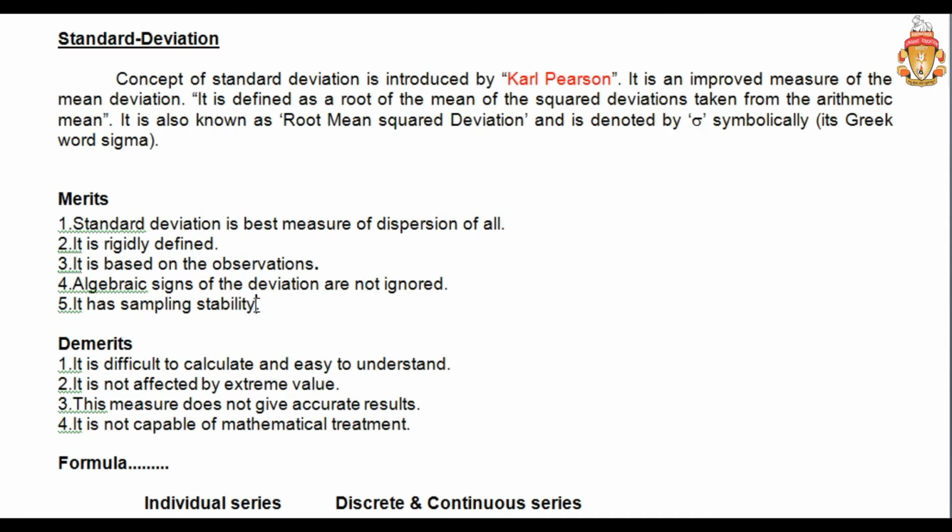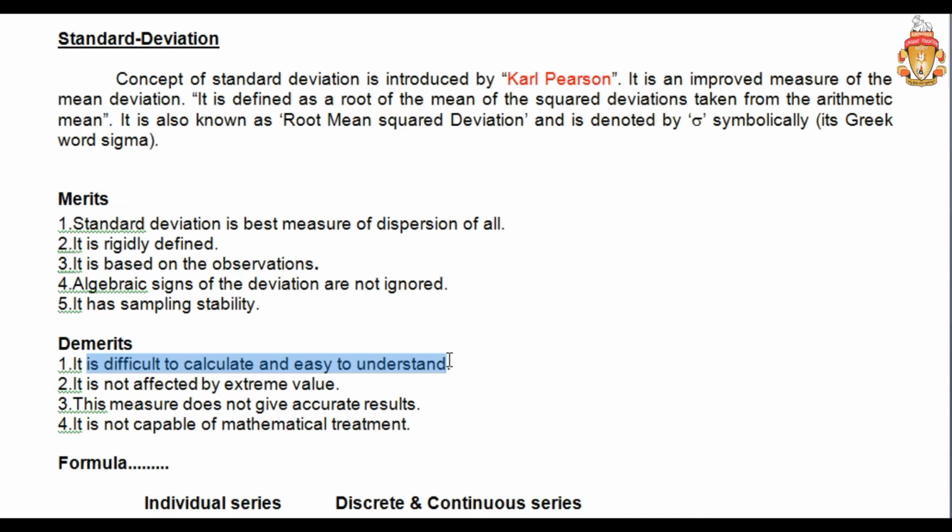It has further sampling stability. After calculating standard deviation, you use it for many other purposes. As we are in the commerce or management faculty, we use the standard deviation in most cases for risk analysis. As for demerits, it is difficult to calculate, though easy to understand. In some cases, if three variables are there, or combined deviations are there, it is difficult to find.